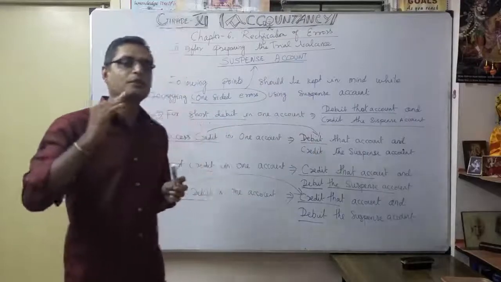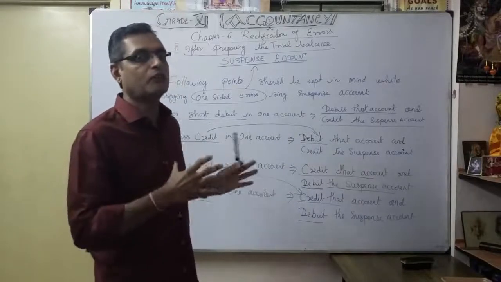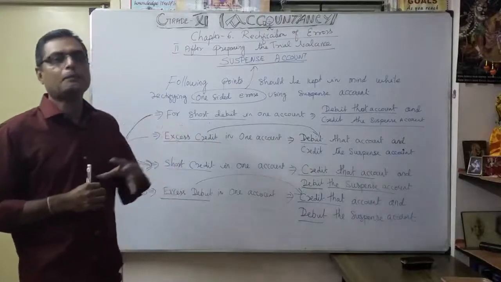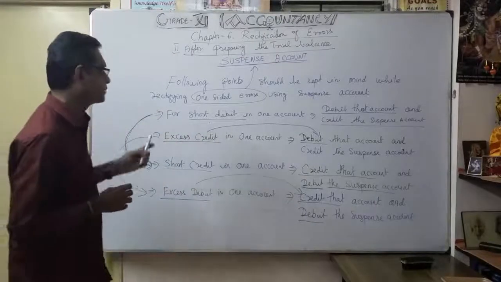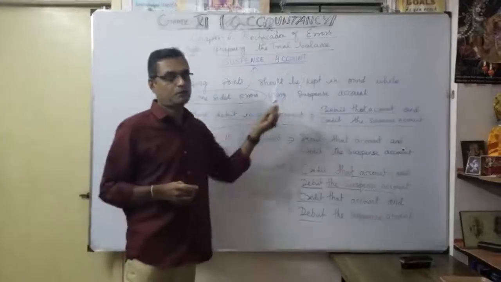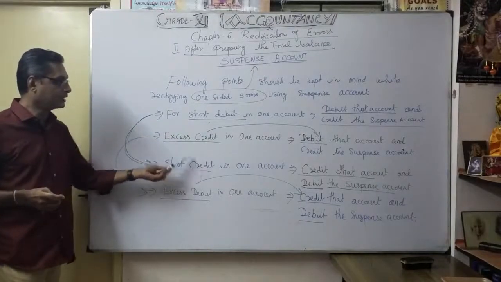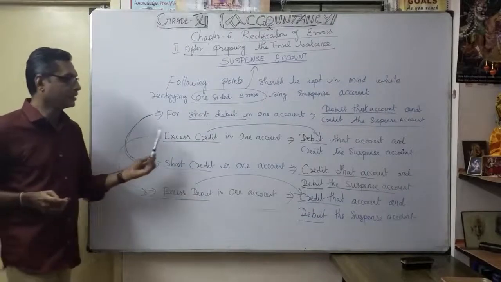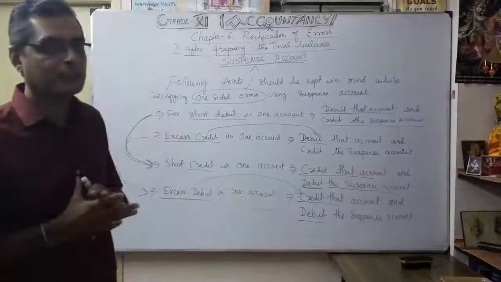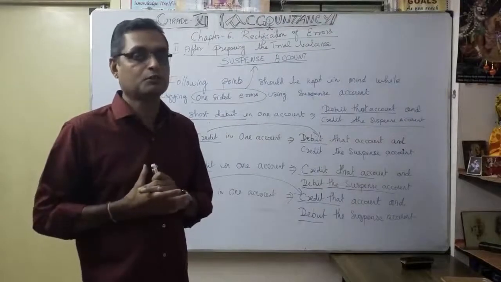You should know very well which side the suspense account will come. Accordingly, you sort out and rectify the suspense balance, any balance available in the suspense account. So understood? This is the important discussion for doing the suspense account for one side error. For short debit, the opposite is short credit; for excess credit, the opposite is excess debit. Accordingly, that is how the effect is given. Now with the example, you will definitely have some idea of the preparation of the suspense account.